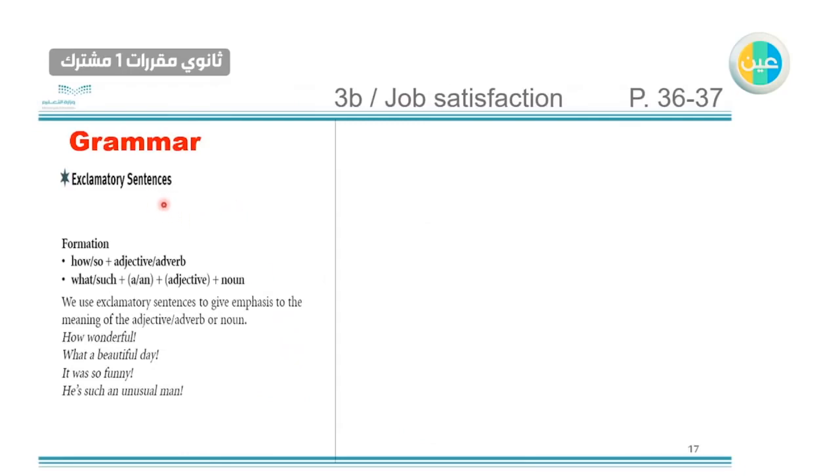Exclamatory sentences. How to form them. How or so, plus the adjective or adverb. What or such, with a or an, adjective, and noun. We use exclamatory sentences to give emphasis to the meaning of the adjective or adverb, to make confirmation about something or to focus on it. For example, how wonderful. We used how here, and then the adjective wonderful.